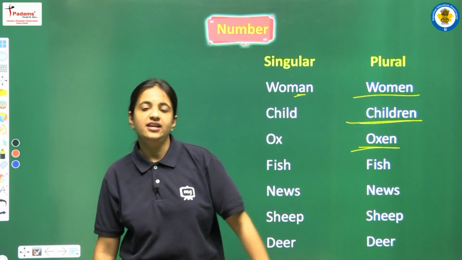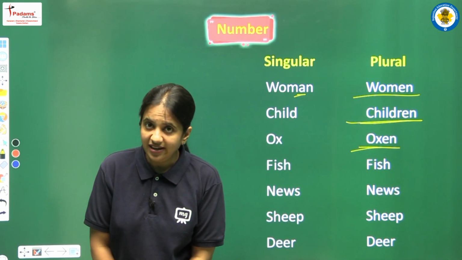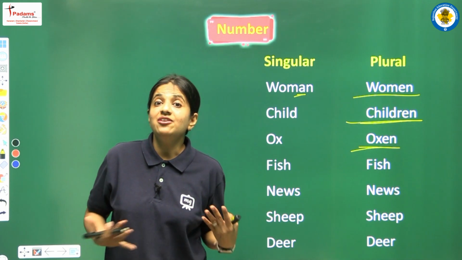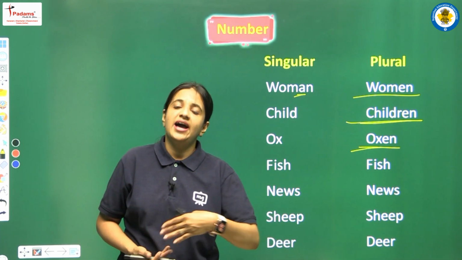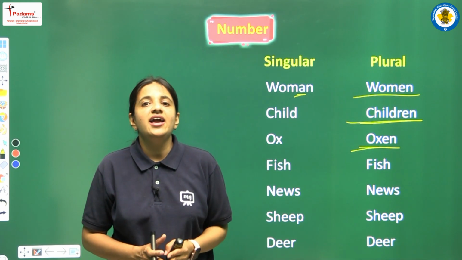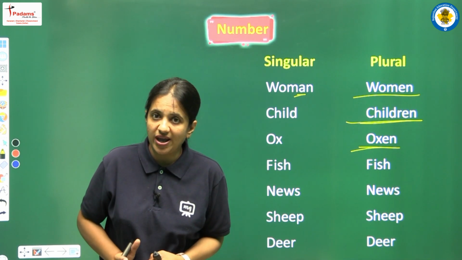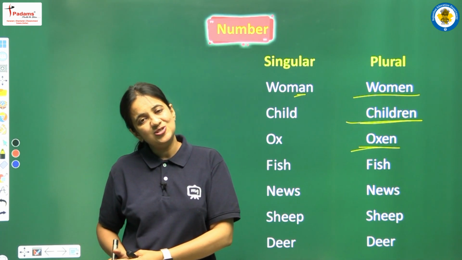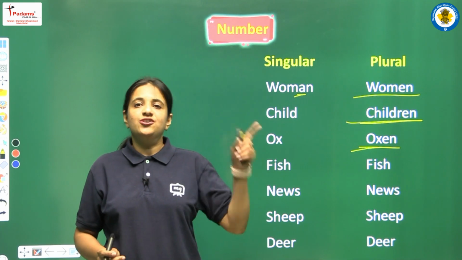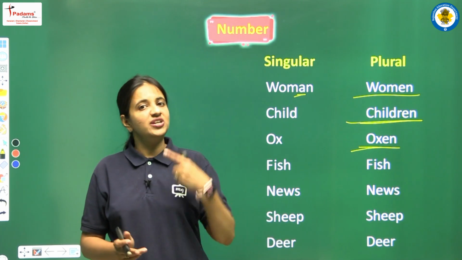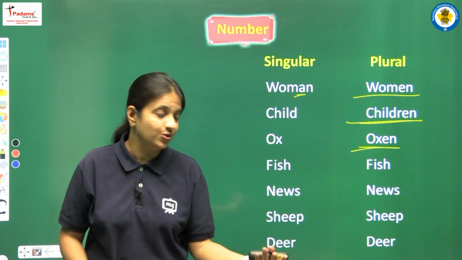So if we are saying that in my aquarium there are many fish, again fish is the plural one also. I can say that I have one fish in my aquarium, and I can also say that in my aquarium there are many fish.